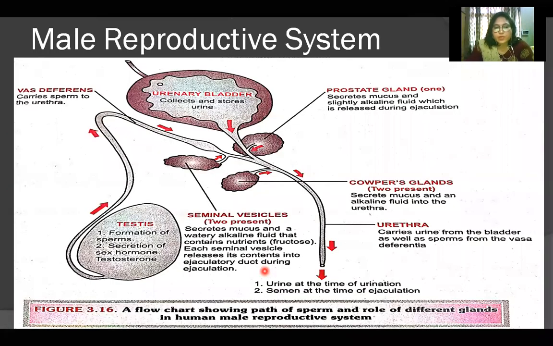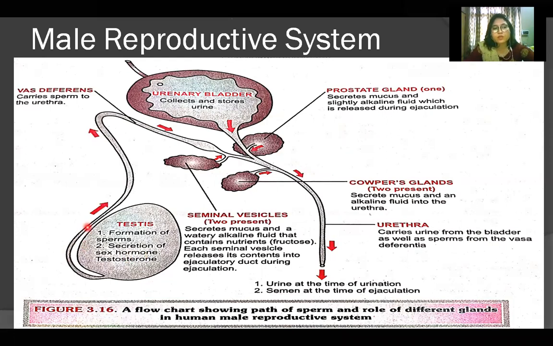So this is a summary, a flow chart showing the path of sperm and the role of different glands in the human male reproductive system. If you understand this, then you understand the whole male reproductive system. As I told you, we have to begin from the testes. Testes are the sites where formation of sperms takes place and secretion of the sex hormone testosterone also takes place, and these arrows show where the sperm is traveling.